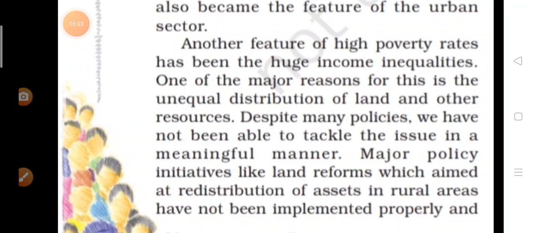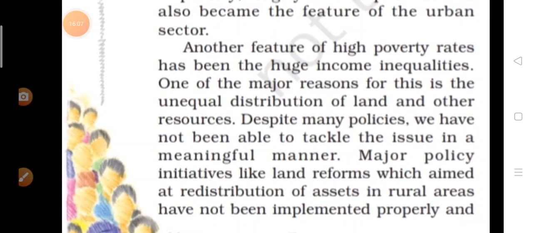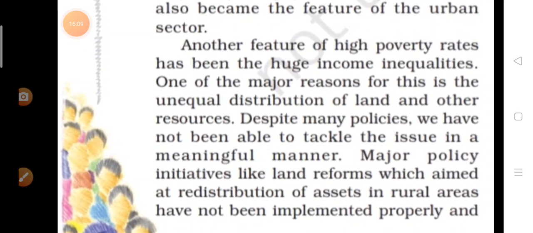Unequal distribution of land and other resources means so many major policies were initiated, like land reforms, which aim at redistribution of assets in rural areas, but it was not implemented properly by the government, or by the state government, or by the officers.